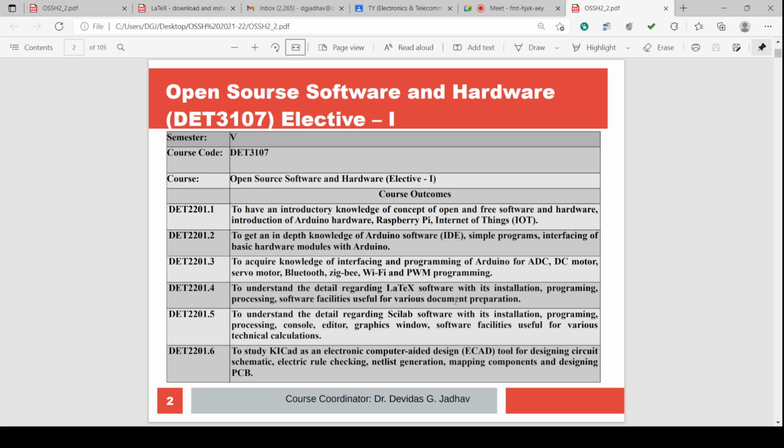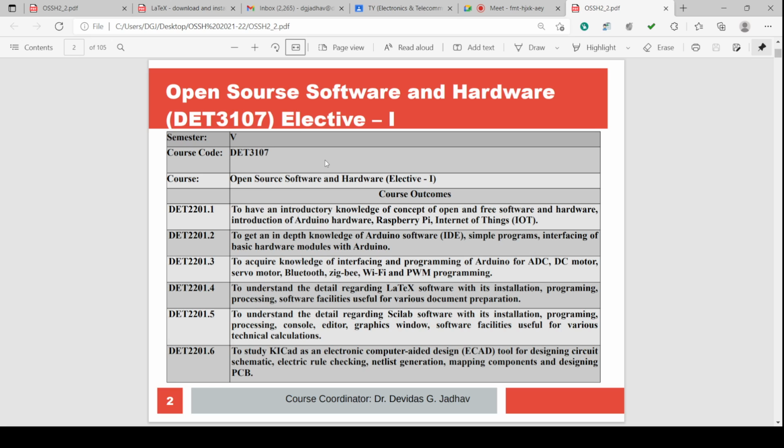To understand the details regarding LaTeX software with its installation, programming, processing, software facilities useful for various document preparation. To understand the details regarding the Scilab software with its installation, programming, processing, console, editor, graphics window, software facilities useful for various technical calculations. To study TCAD as an electronic computer aided design ECAD tool for designing circuit schematic, electric rule checking, netlist generation, mapping components and designing PCB.